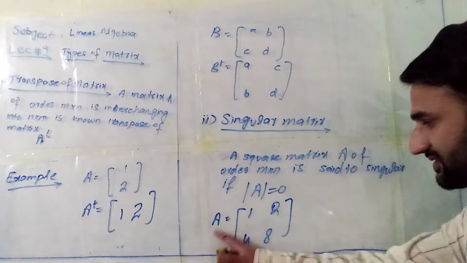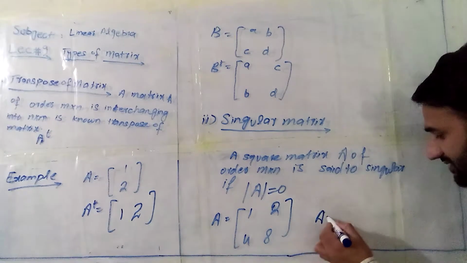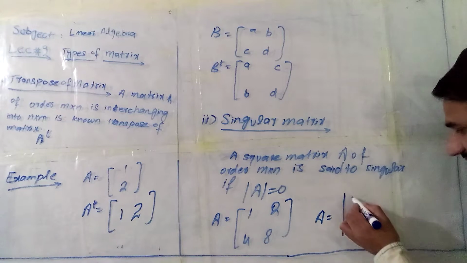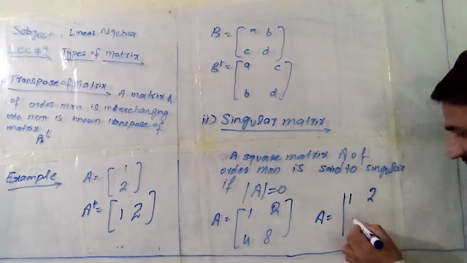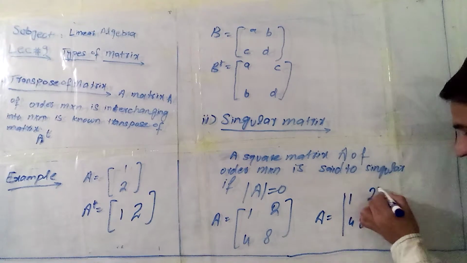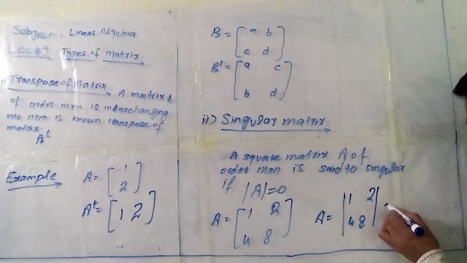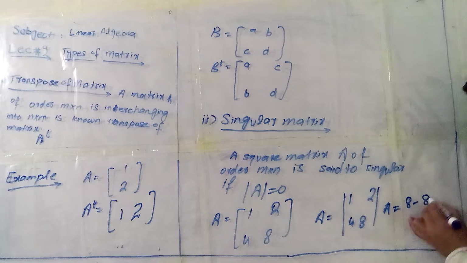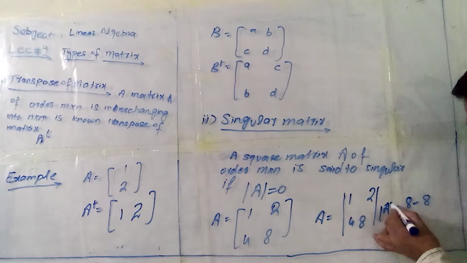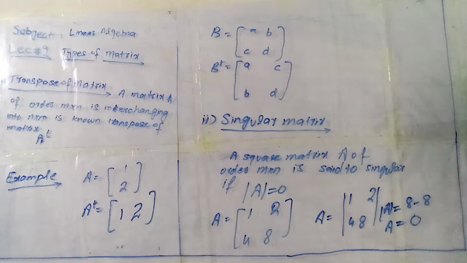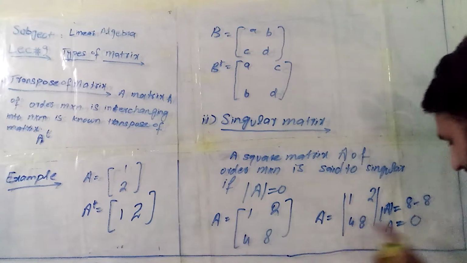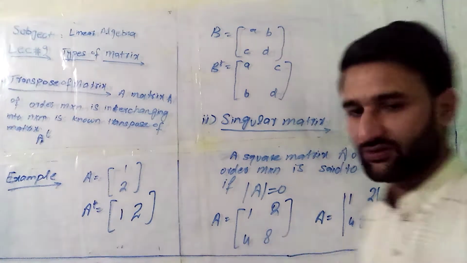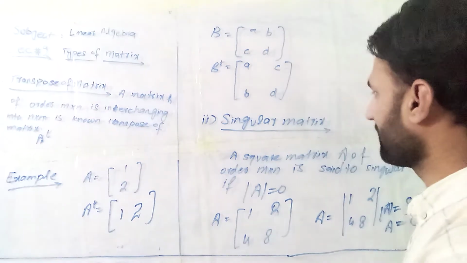Check the determinant of this matrix: the determinant of A here, 1, 2, 4, 8. Then you can notice that the determinant of A is 8 minus 8, which is equal to 0. So it means A is a singular matrix. So we can notice that.